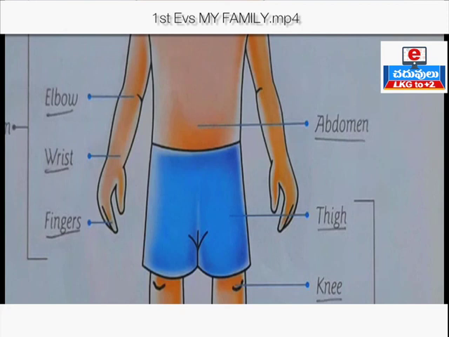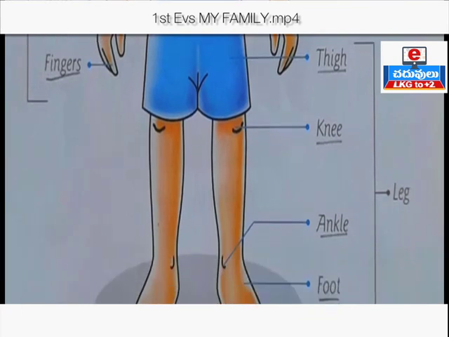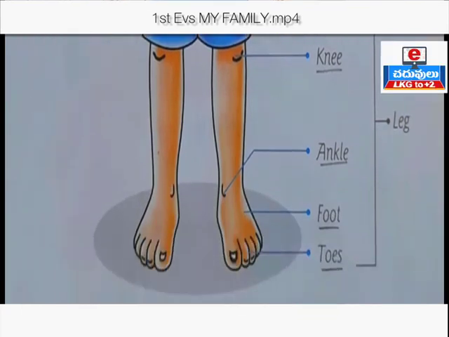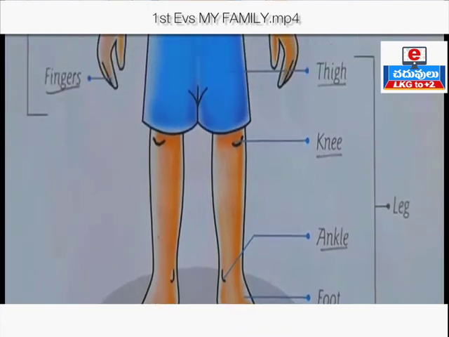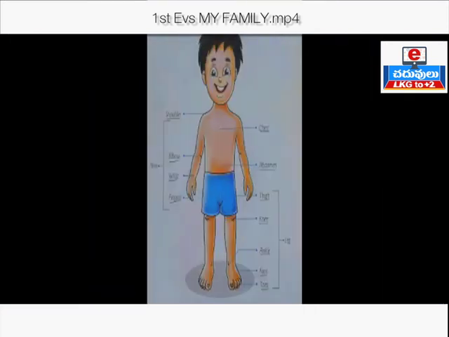Thigh, knee, ankle, foot, toes. From thigh to toes we call it legs, and the spelling of leg is L-E-G. Write each one 3 times, children.